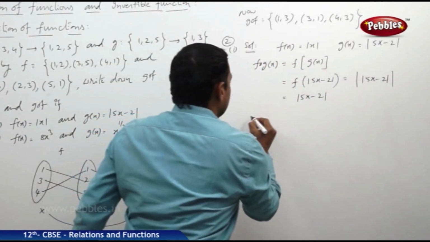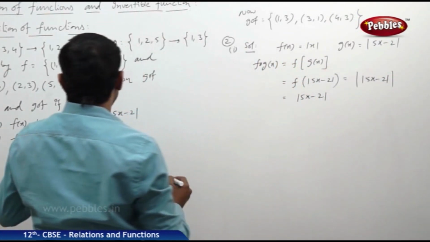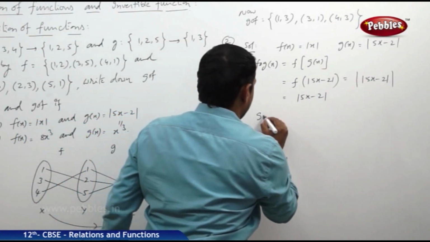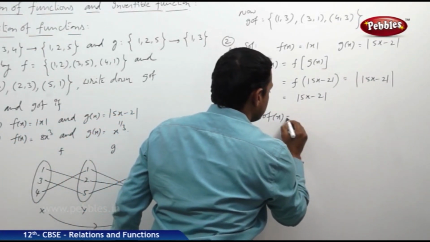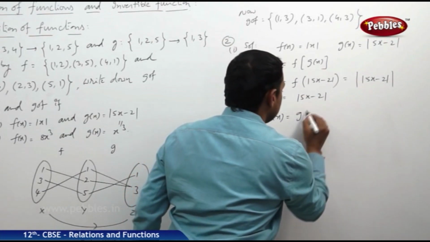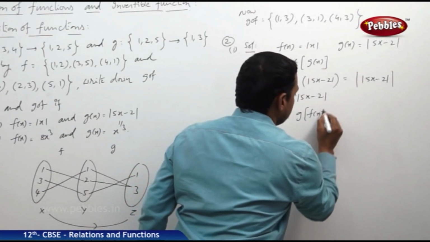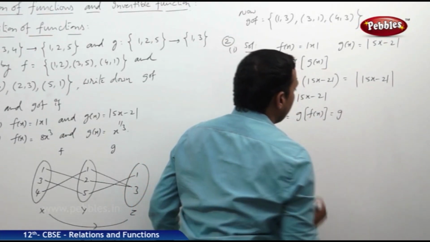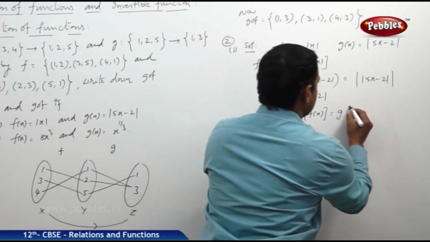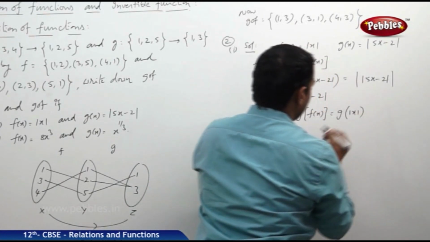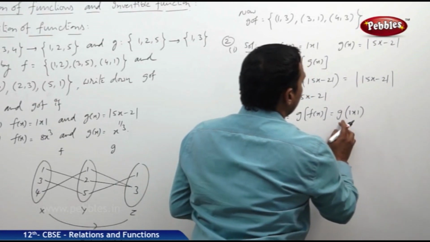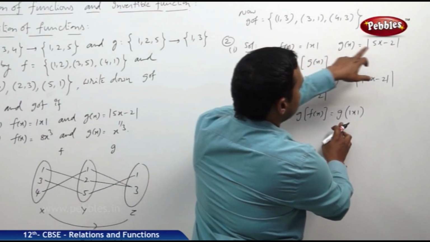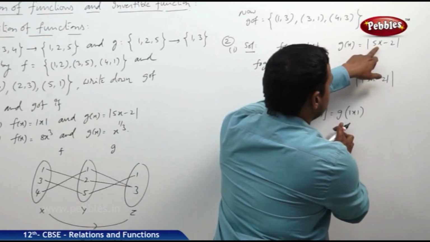Next one, g circle f. G circle f of x means g of f of x, where f of x is equal to mod x. Now with respect to g, the function is defined as modulus of 5x minus 2.